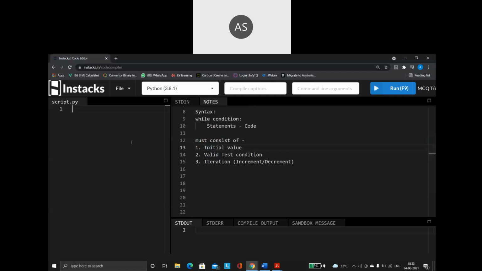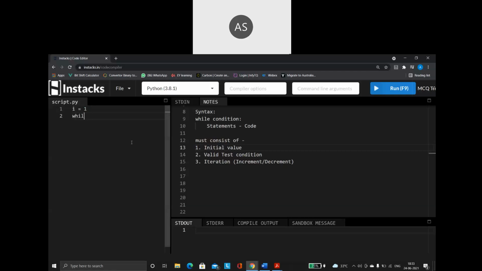Okay, so what I'm going to do is create a variable called I. The initial or starting value of I, I am assigning as 1. So the starting value of I is 1. Now I'm going to write my condition.